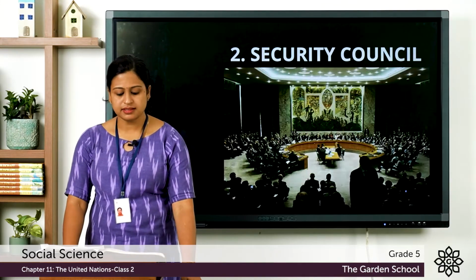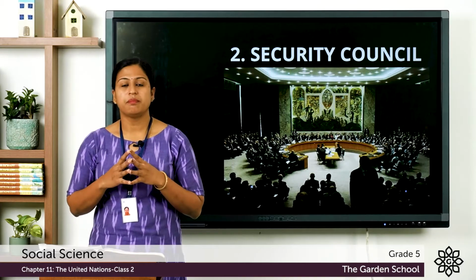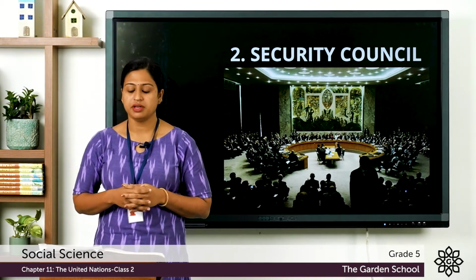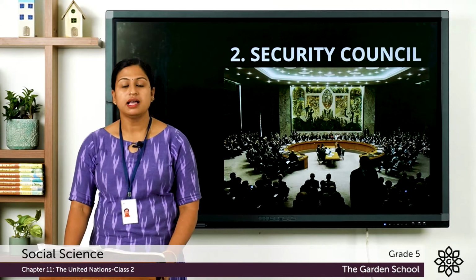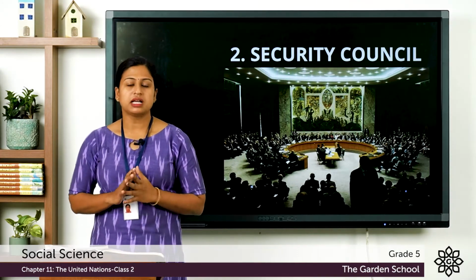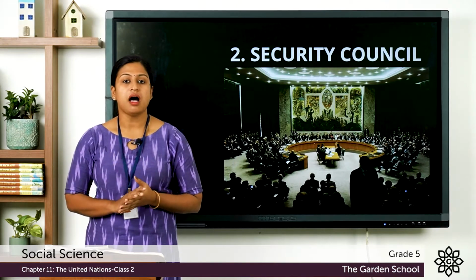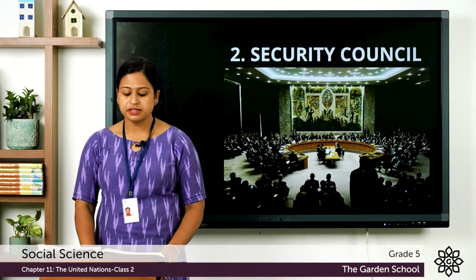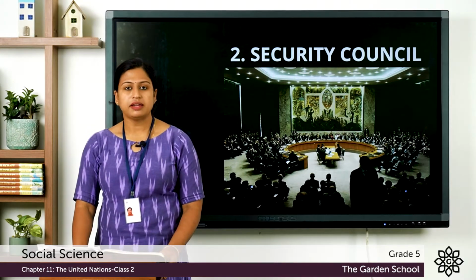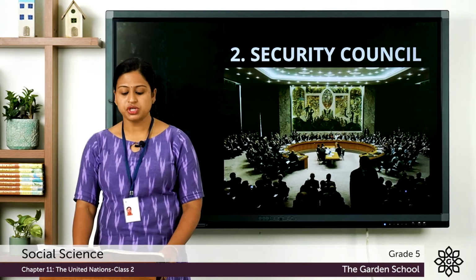The next one is the Security Council. Now, this is the most powerful organ of the United Nations and it is responsible for maintaining peace and security. This consists of 15 members, out of which 5 members are permanent members, and the 5 permanent members are the United Kingdom, the United States of America, France, Russia and China.